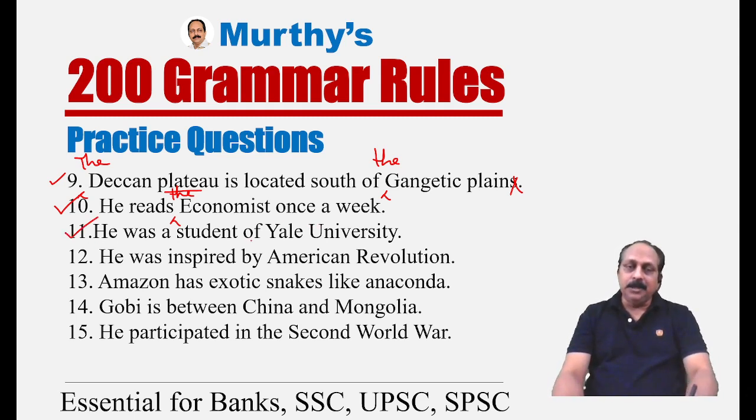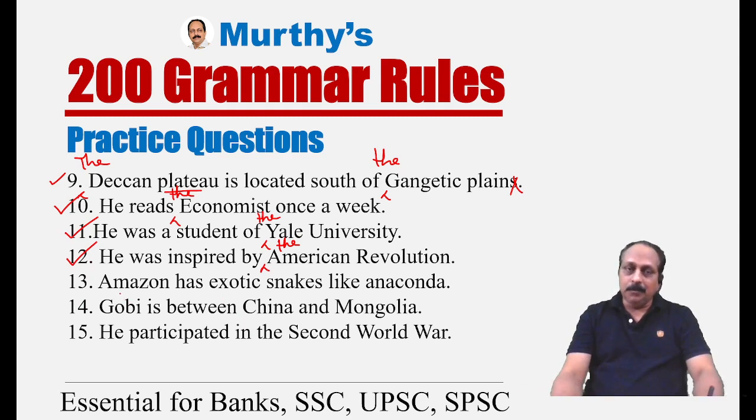He was a student of any university, we have to use a definite article the. The Yale University. He was inspired by a revolution. We have to use the. He was inspired by the American Revolution.